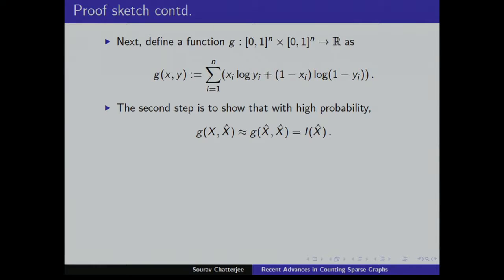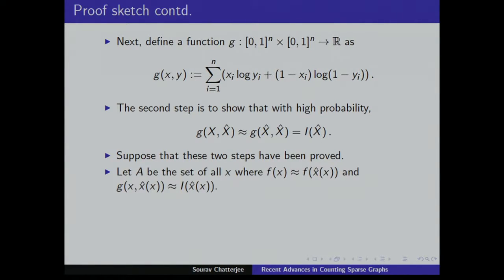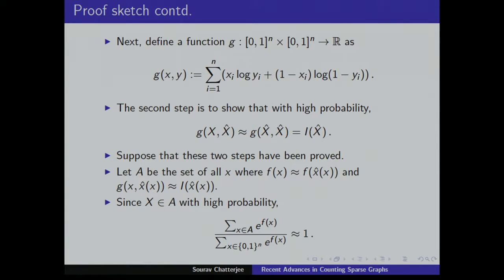Now suppose these two steps have been proved. Let A be the set of all x where fx is close to fx hat, and gx x hat is close to Ix hat, so that these two conditions are satisfied. Then your original random vector x belongs to this set A with high probability, which just means this is true. Okay?